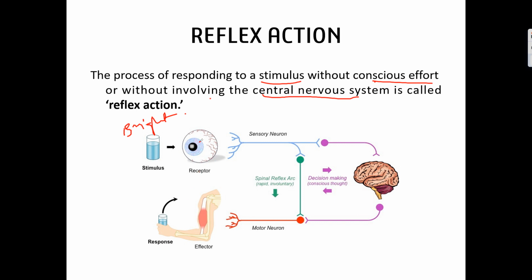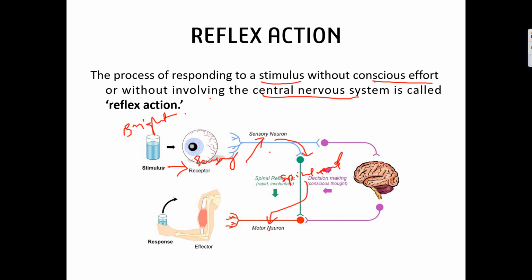In both cases, what is happening? There is a stimulus, and the stimulus will activate a receptor. This is called a sensory receptor. Sensory receptors contain sensory neurons, which pass the information on to the brain or spinal cord. Once the information is processed, it is sent to the motor neuron.